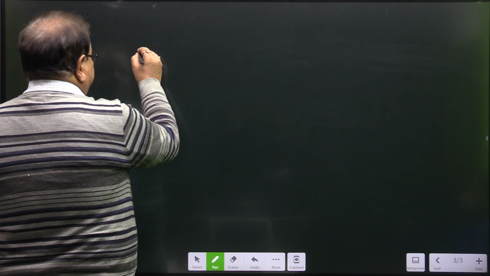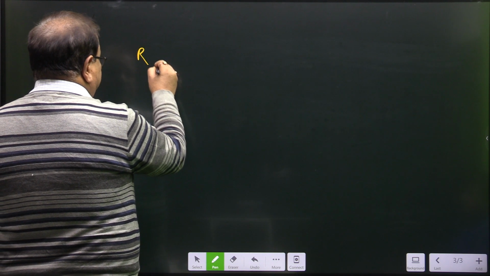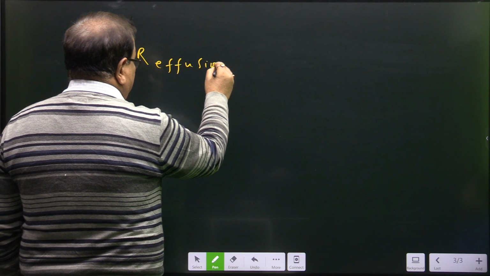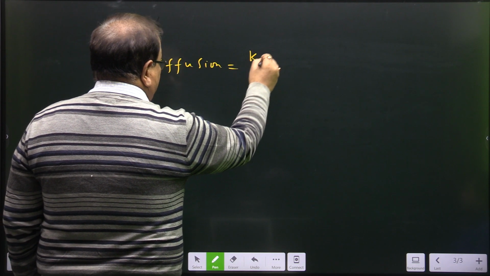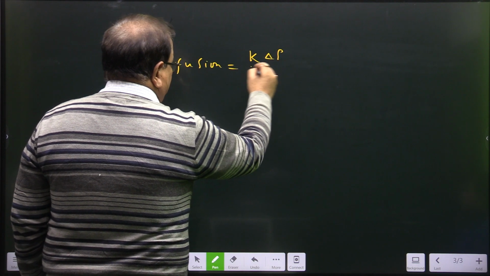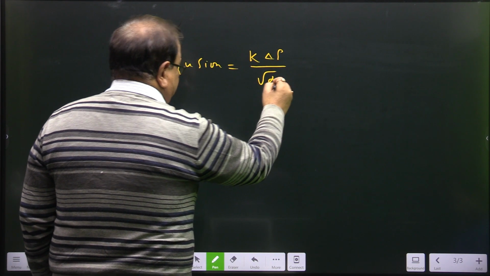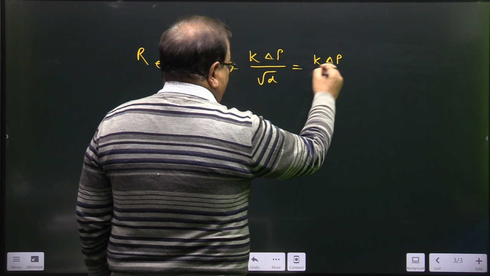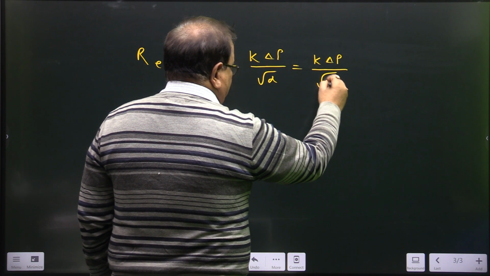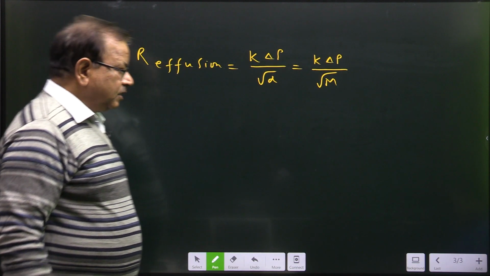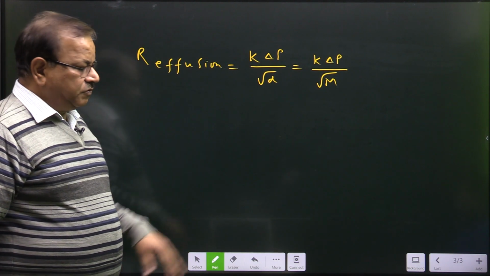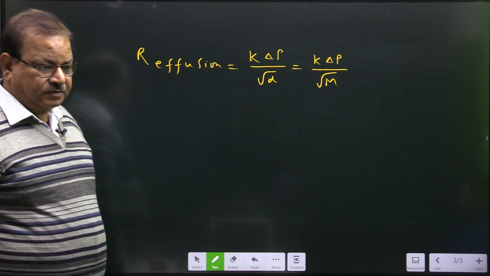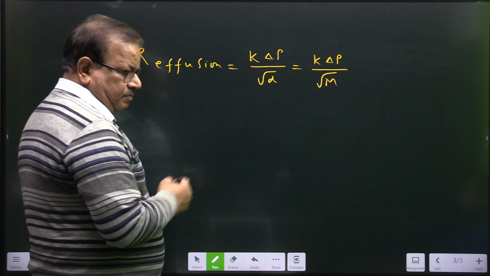Just imagine in case of rate of effusion. In case of rate of effusion, we have to consider the pressure difference, the attribute of density and the pressure difference, by under root M. In both the cases, rate of effusion and diffusion, it will depend upon the density of the diffusing gas and the molar mass of the diffusing gas. Okay, next one.